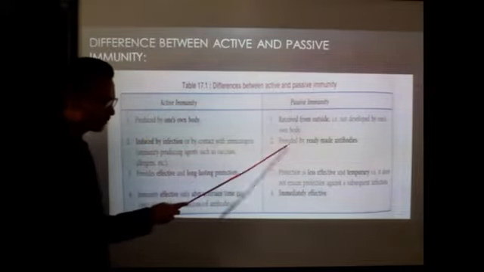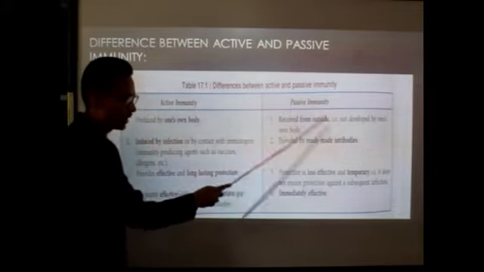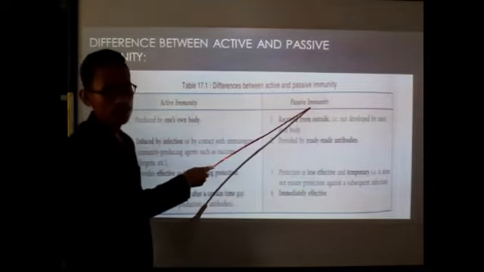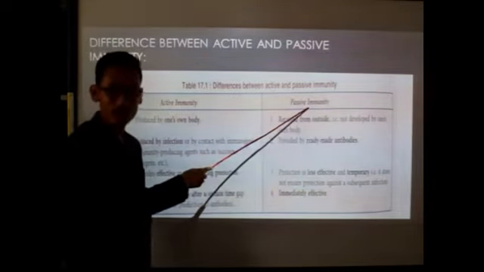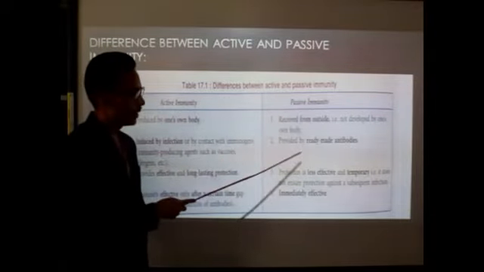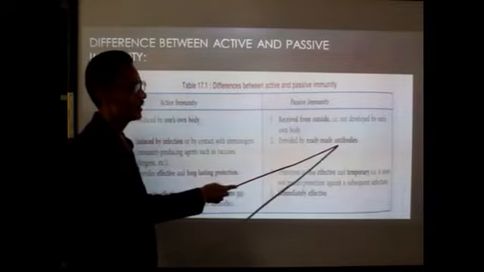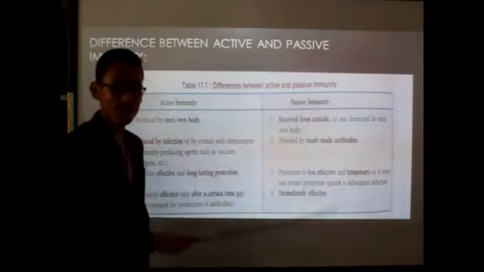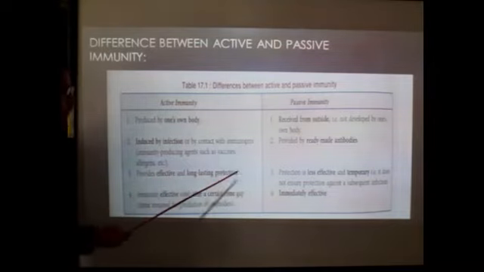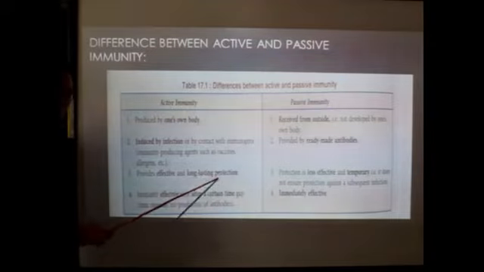Passive immunity is provided by ready-made antibody. In passive immunity, our body is not developing the antibody. We are simply taking the ready-made antibody, like anti-venom against snake bite. Clear? So in passive immunity, we take the ready-made antibody which is produced in other animals. Number 3, active immunity provides effective and long-lasting protection, and it develops memory cells.